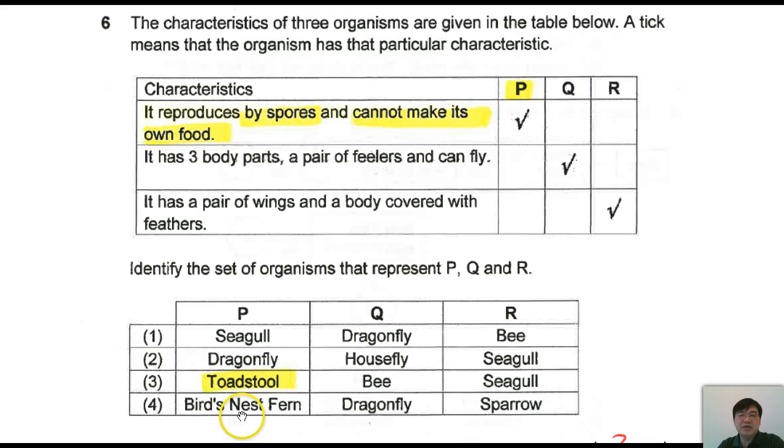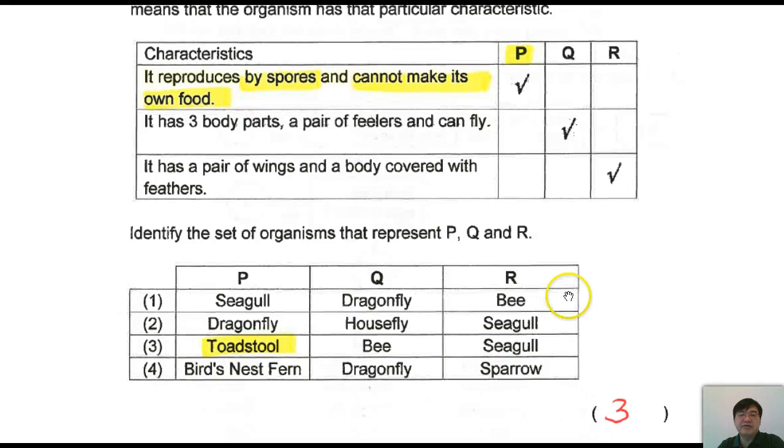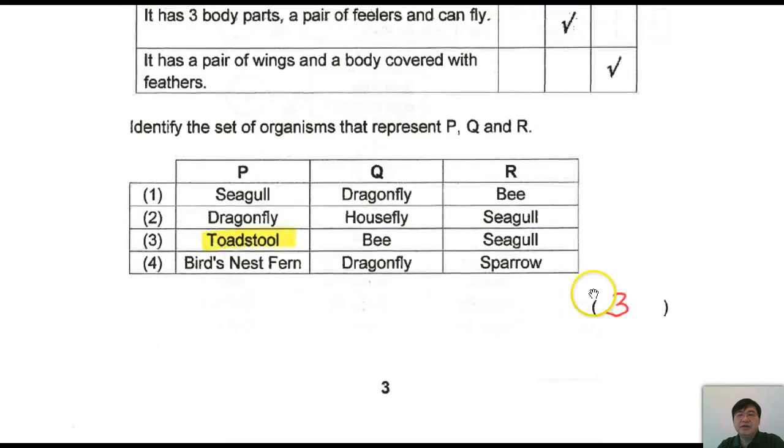Okay, so straight away, the answer is quite fast. I could see that P, I'll just highlight those 2, then I double check here. Q over here: 3 body parts, pair of feelers and can fly. Okay, meets the requirement. And the last one is the seagull. A seagull is a bird, right? So it has a pair of wings and a body covered with feathers. Seagull, correct. So the answer is 3. Next.